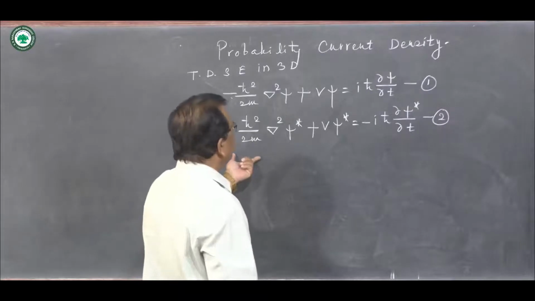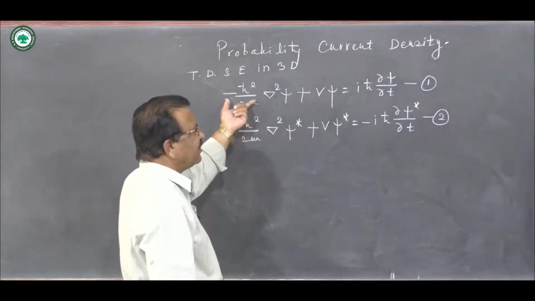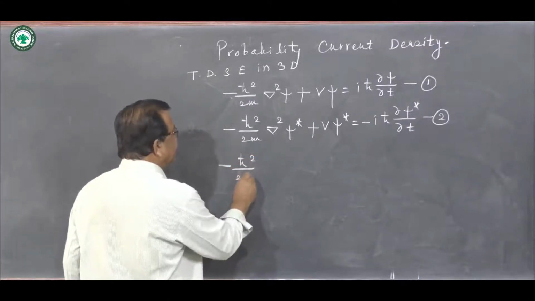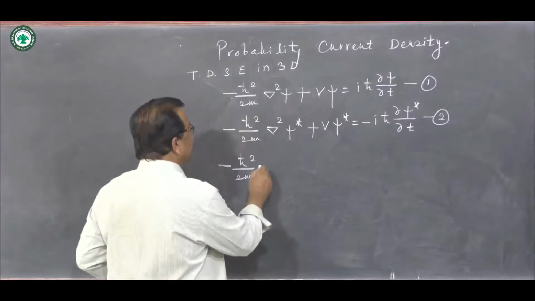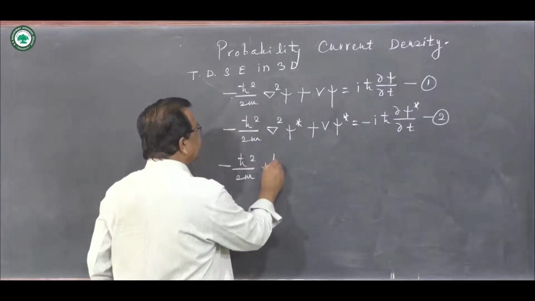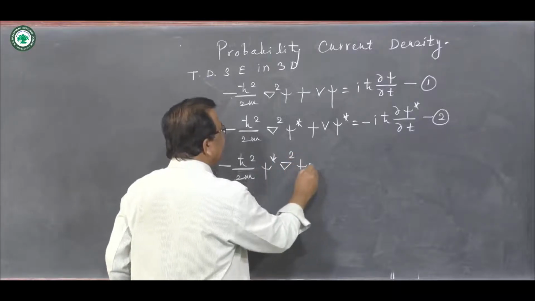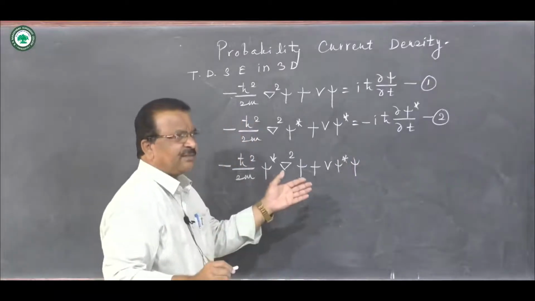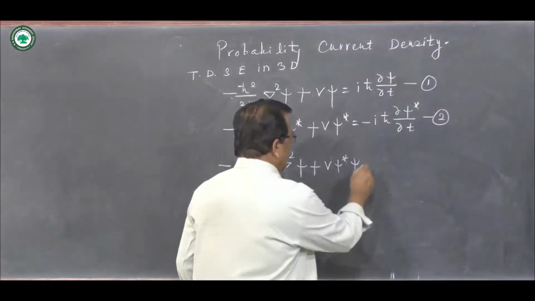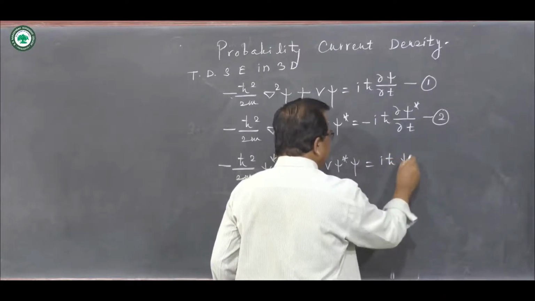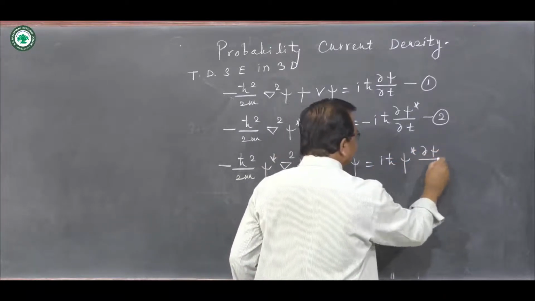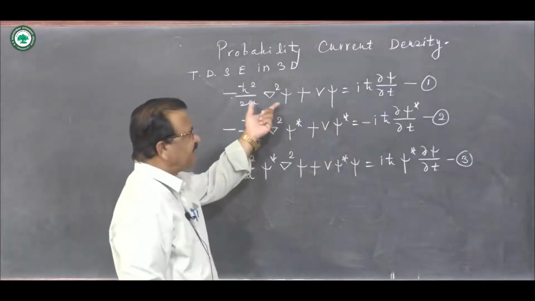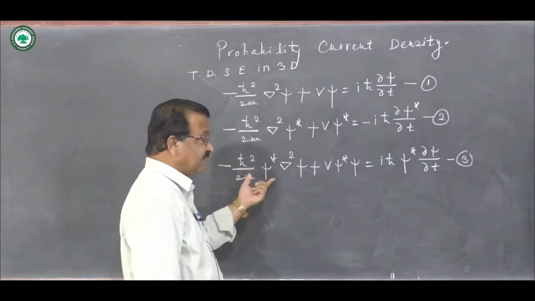Now what I am going to do is I am going to multiply equation 1 by psi star. Minus h cross square upon 2m, so I am multiplying it by psi star, so it will come before this operator, psi star del square psi plus v psi star psi. It doesn't matter, it is mere multiplication, v being constant, and then i h cross psi star here, and then dabba psi by dabba t. This is our equation number 3. I have multiplied equation 1 by psi star and written equation number 3.